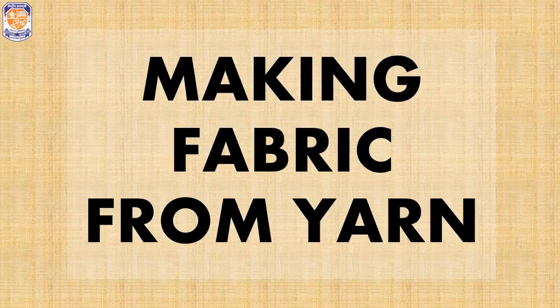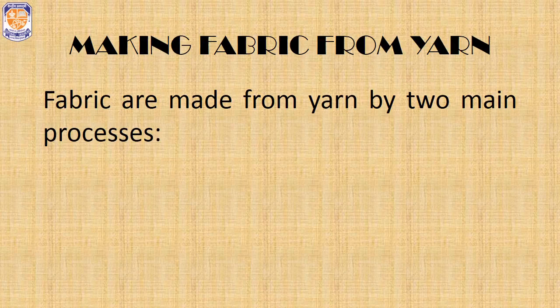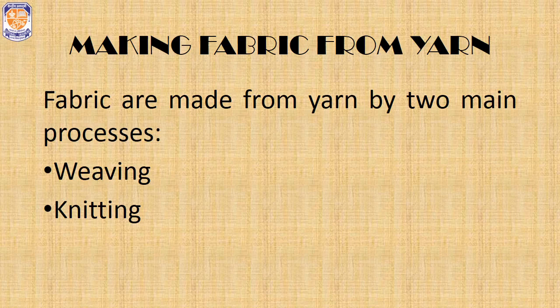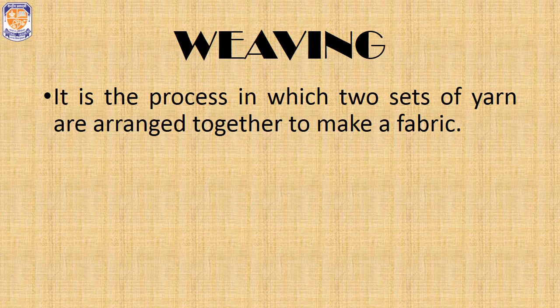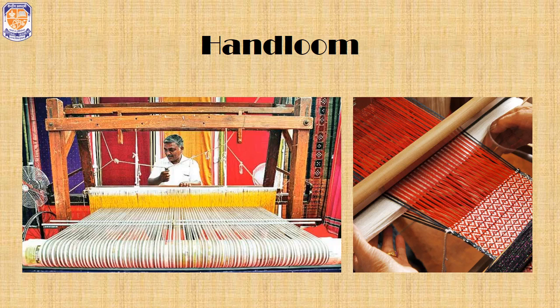Now coming to the second part of today's class, that is making fabric from yarn. For making fabric from yarn, we can follow either of two main processes. First is weaving and the second is knitting. Let's learn about weaving first. Weaving is the process in which two sets of yarn are arranged together to make a fabric. So here we will require two sets of yarn at the same time. This can be done on looms. Either we use a hand loom or we use power looms.